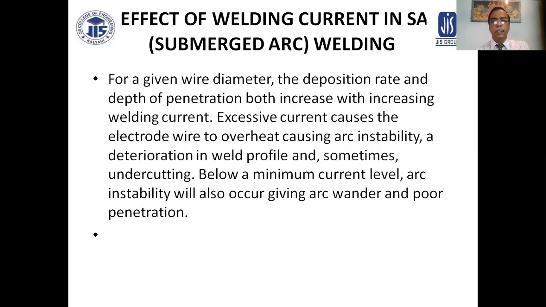Effect of welding current in submerged arc welding. For a given wire diameter, deposition rate and the depth of penetration both increase with increasing weld current. Excessive current causes the electrode wire to overheat, causing arc instability, a deterioration in weld profile, and sometimes undercutting. Below the minimum current level, arc instability will also occur, giving arc wander and poor penetration.